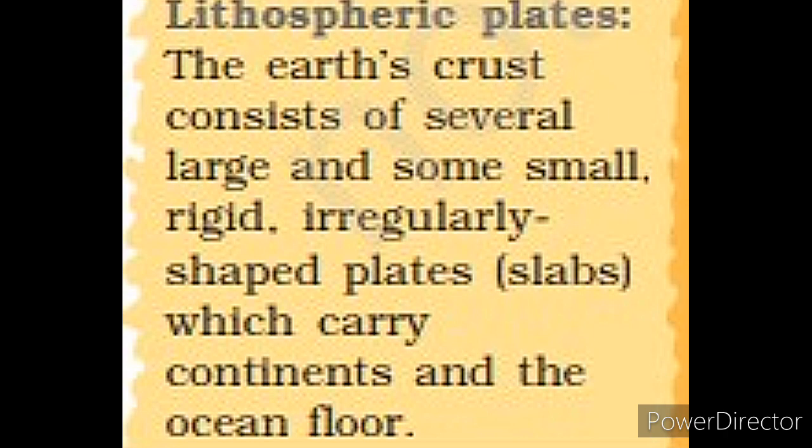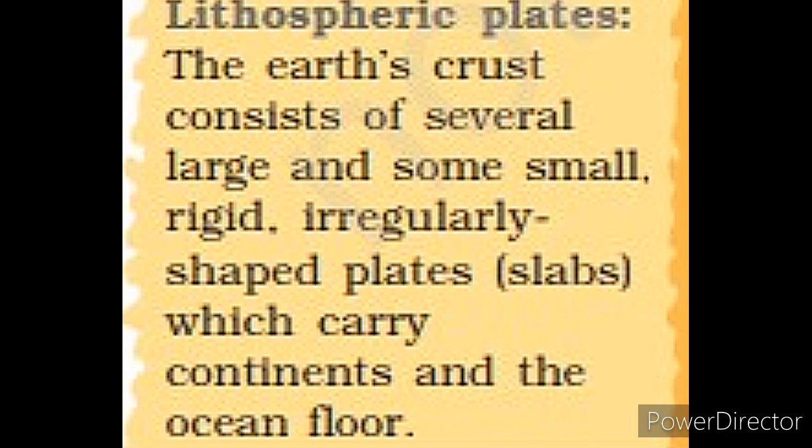The Earth's crust consists of several large and small, rigid, irregularly shaped plates which carry continents and the ocean floor, called lithospheric plates. These plates move around very slowly, just a few millimeters each year, because of the movement of the molten magma inside the Earth.